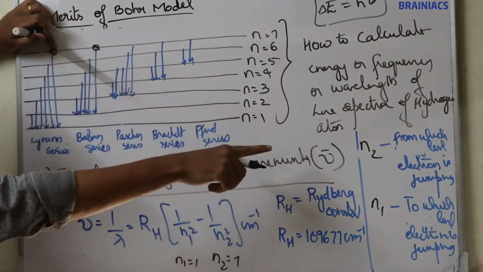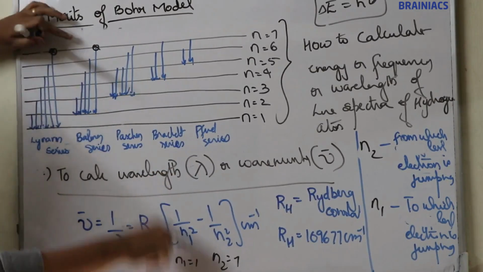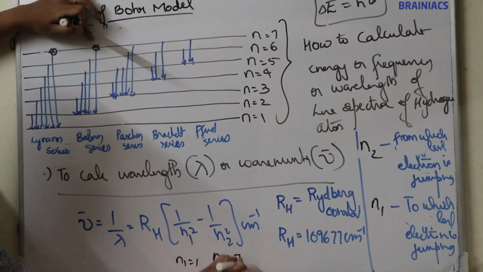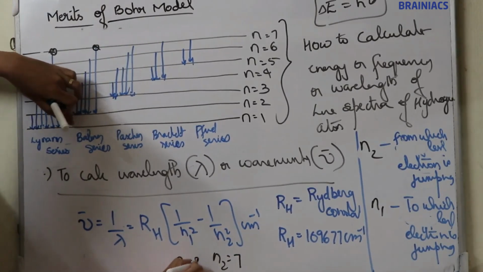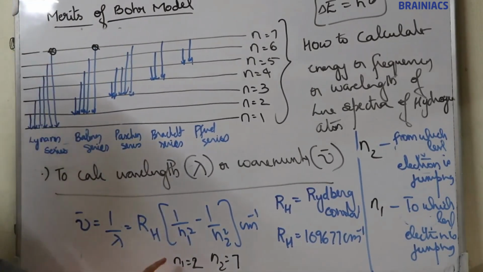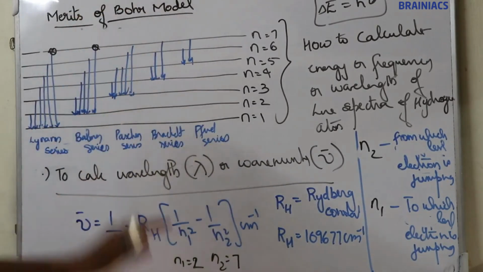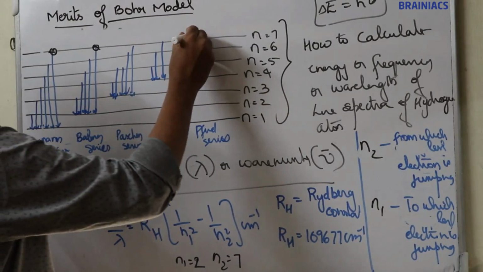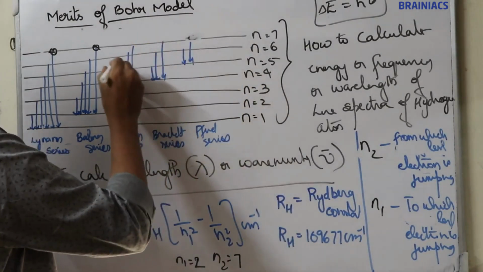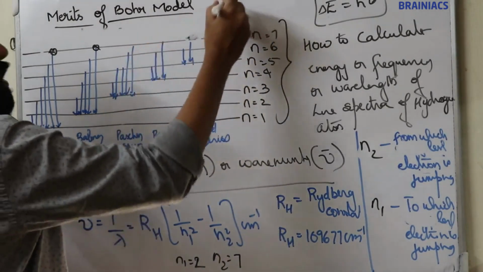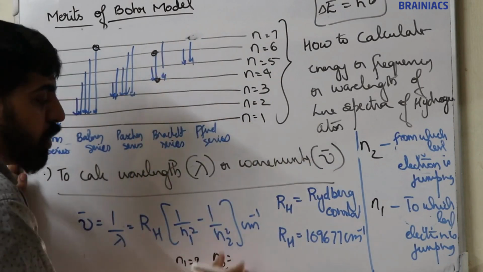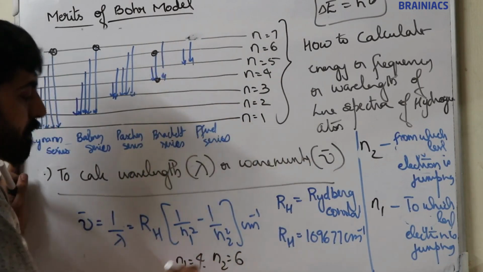From which level? N2. To which level? N1. If an electron is jumping from 7 to 2, then N2 is 7 itself, and N1 is 2. N2 means from which level, N1 is to which level. For example, if an electron is jumping from 6 to 4, then N2 is 6, N1 is 4.